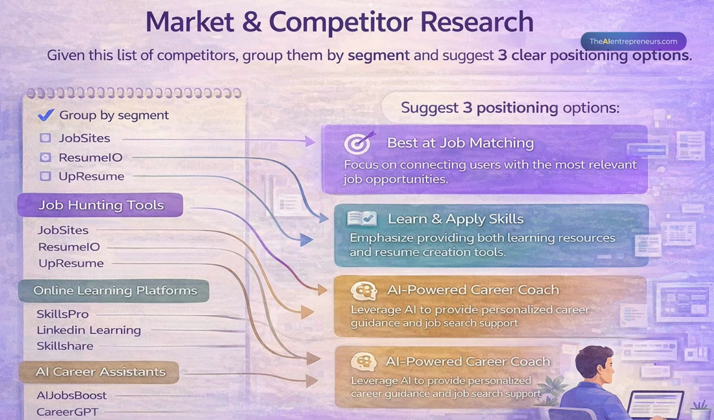Instead of endless Googling, prompt packs help you analyze competitors consistently, map customer segments, clarify positioning. Useful for early validation, pivot decisions, sharpening messaging. So one micro example. Given this list of competitors, whatever that is, X, Y, Z, group them by segment and suggest 3 clear positioning options that I have with respect to those competitors.